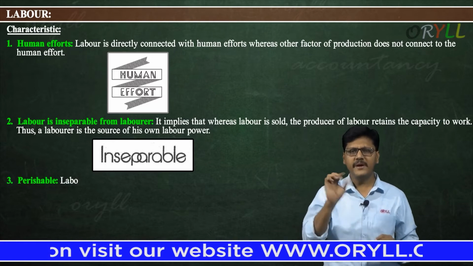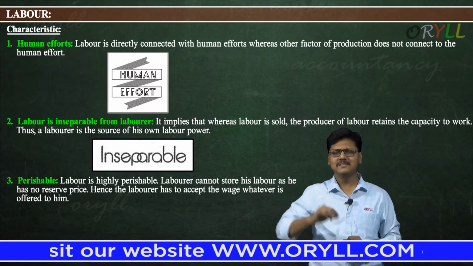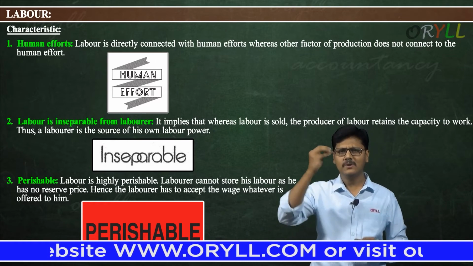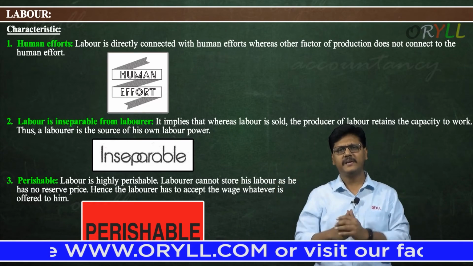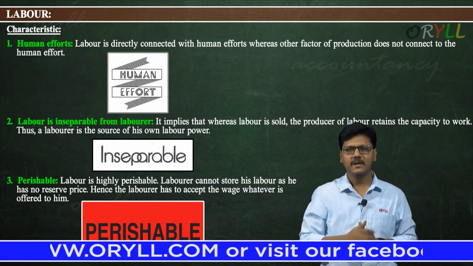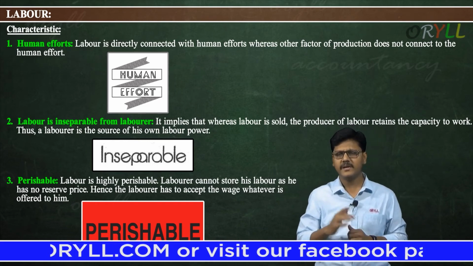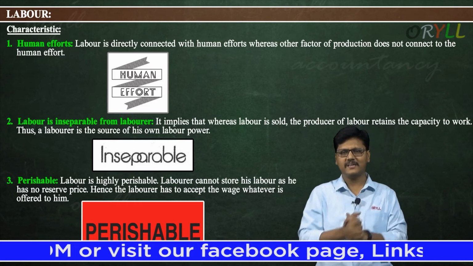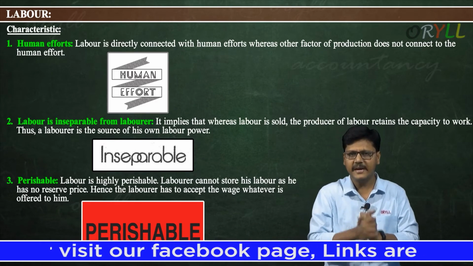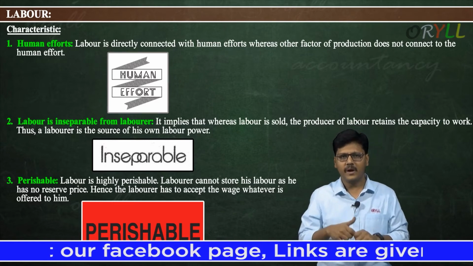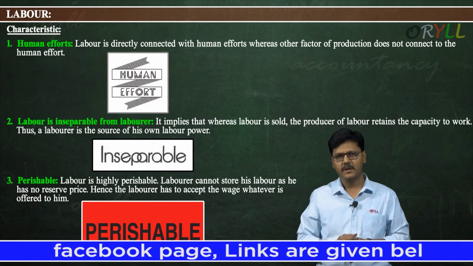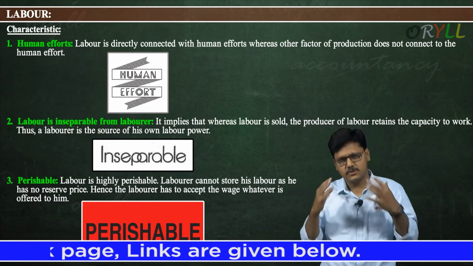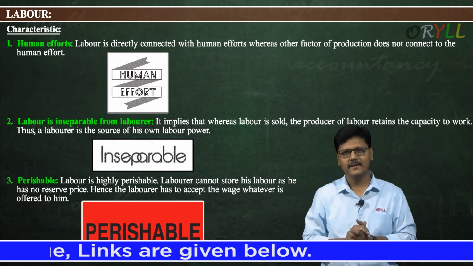Next is perishable. Labor is highly perishable. What is the meaning of perishable? That which loses its value in a very short period is called perishable. Labor cannot be stored, as the laborer has no reserve price. Hence, the laborer has to accept whatever wage is offered to him. For example, if I am not interested in working, can I store my labor of today?